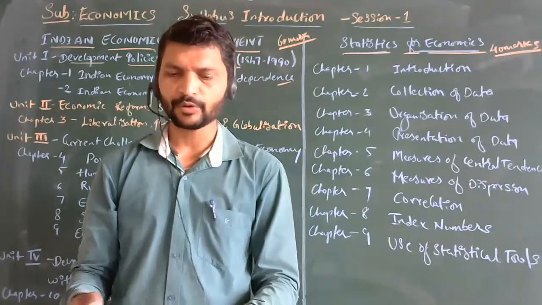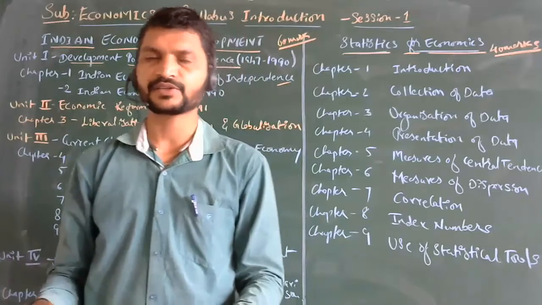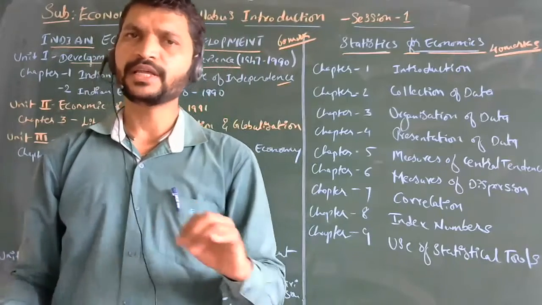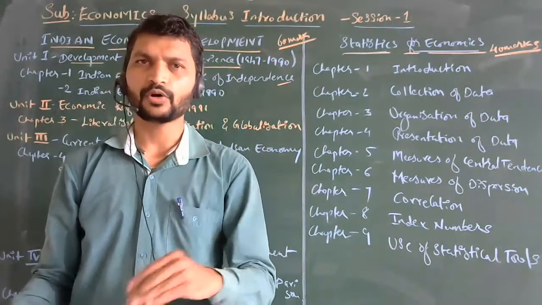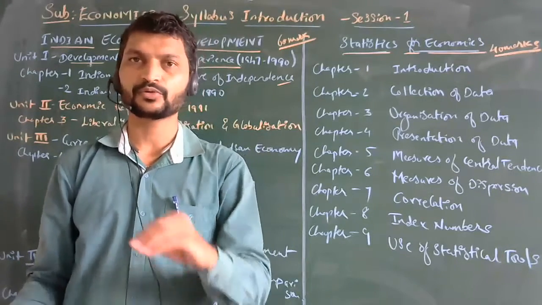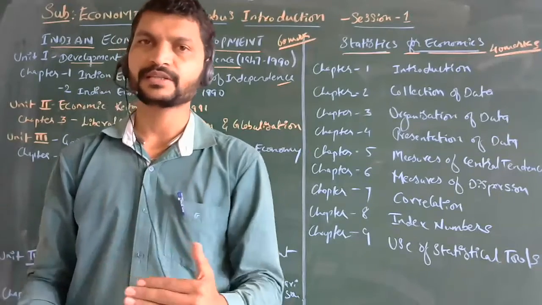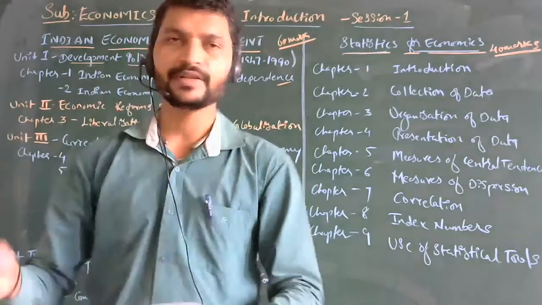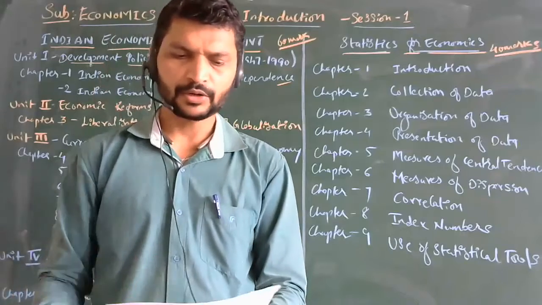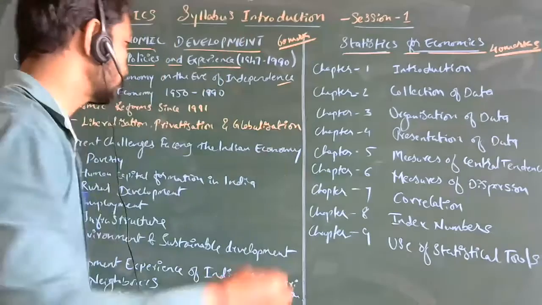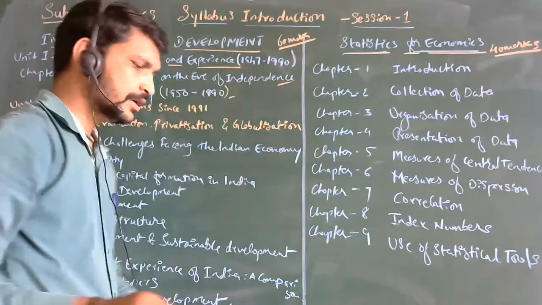Then the demographic conditions, then the occupational structure and the infrastructure. That was our situation in 1947 when we got independence. After that we were not well prepared to face the problems we were getting. Due to those reasons, what experience we are going to get from this chapter we will see further. Then the second chapter is the goals of 5-year plans. After 1950 we started the 5-year plan.